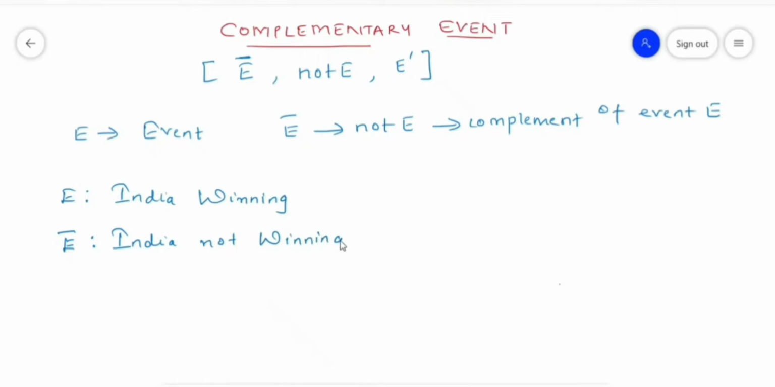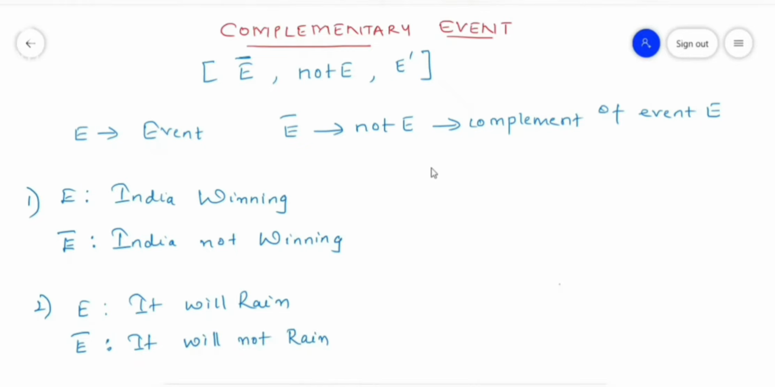Any other example, like if we take the event as it will rain today. The complement of this event will be it will not rain today. So this is the complement event. E bar is the complement event. So it will not rain. So not happening of a certain event is called a complement event.